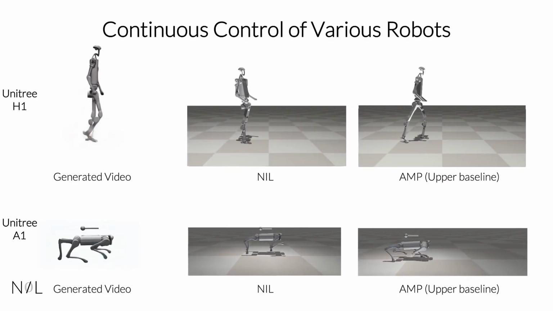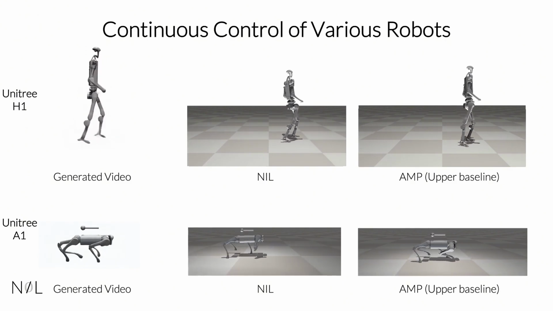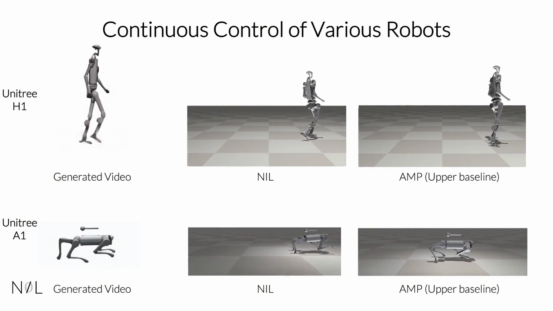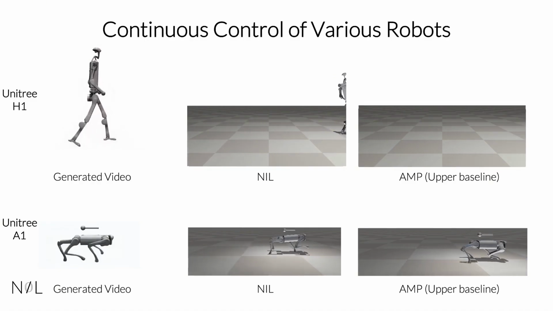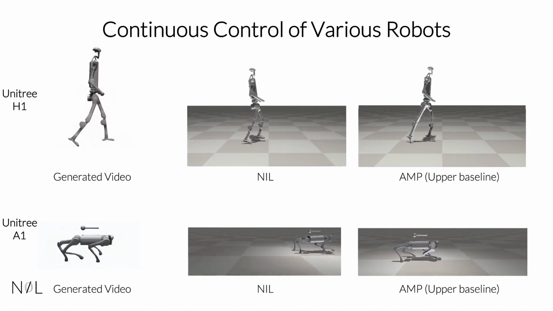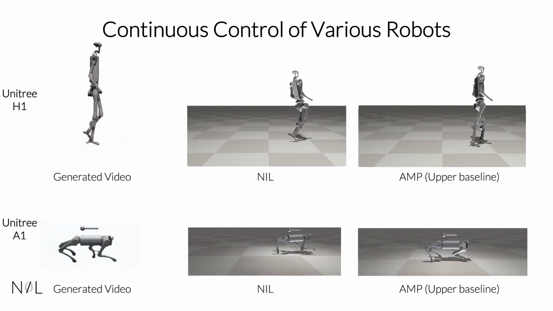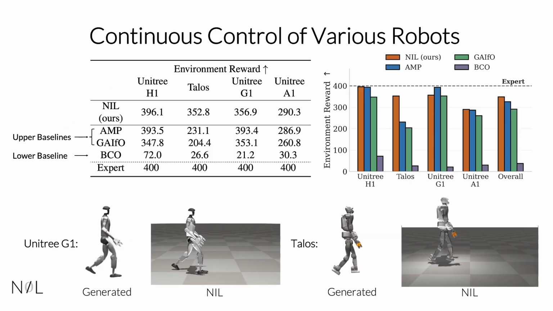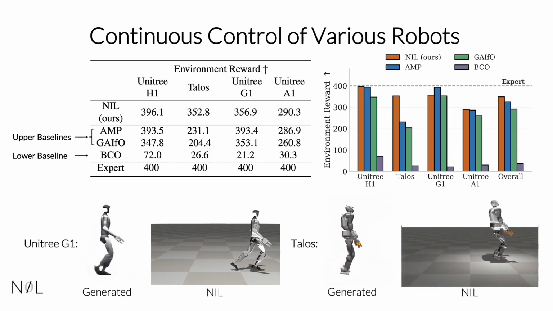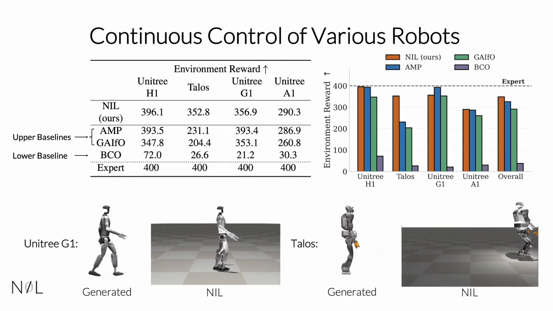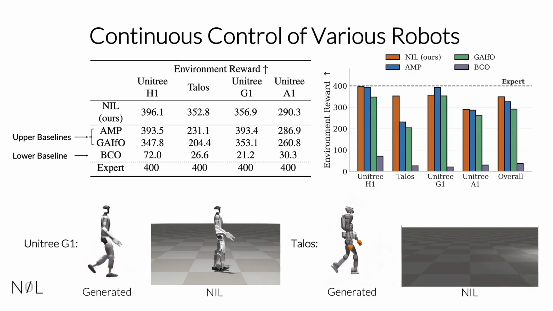To test NIL's versatility, we first evaluate it on locomotion tasks across various robotic embodiments and compare it to data-based lower and upper baselines, which are trained using motion capture data. First, we present results on Unitree H1 and Unitree A1. On certain embodiments, such as the Unitree H1, NIL achieves better performance compared to data-based upper baselines. Second, we show overall results along with learned Talos and Unitree G1 motions. For some embodiments like Talos or the Unitree G1, NIL still outperforms data-based lower baselines despite some unusual gait patterns.